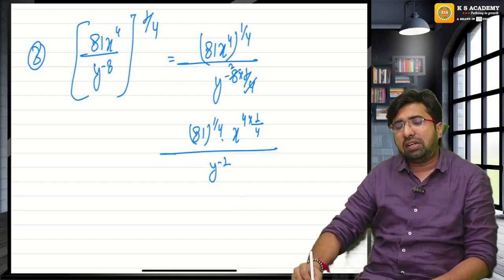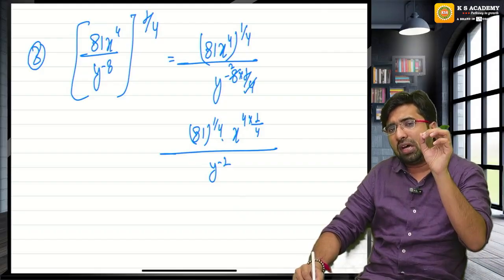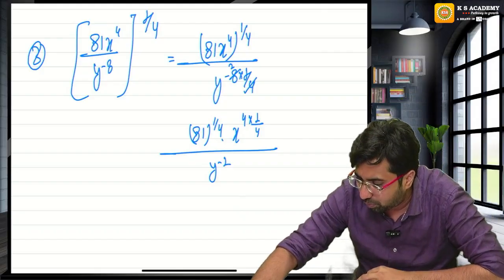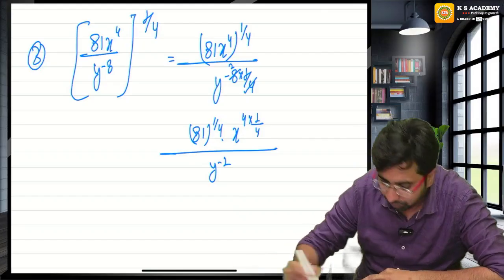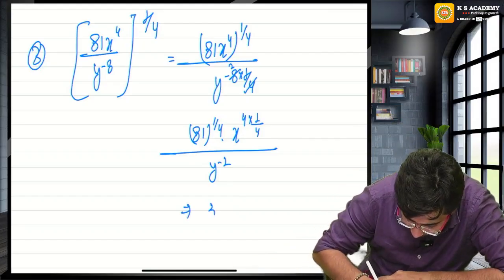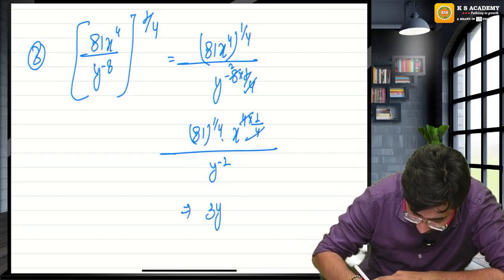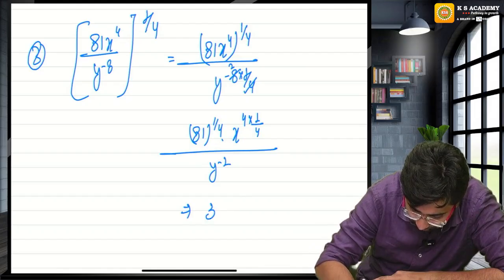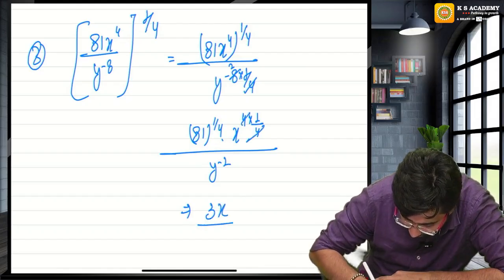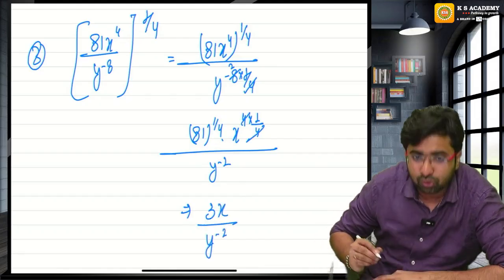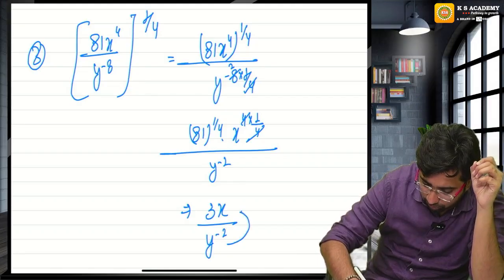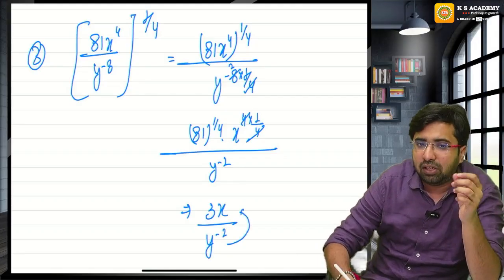Guys, can 81 raised to the power 1 by 4, 1 by 4 means under root 2 times, 1 by 2, 1 by 2 power, under root, you will get over here 3. Y raised to the power x will cancel. Power will cancel. And guys, here you will have x upon y raised to the power minus 2. Whenever you take the reciprocal of any variable, the sign of power will change.